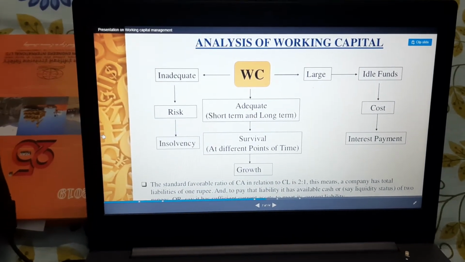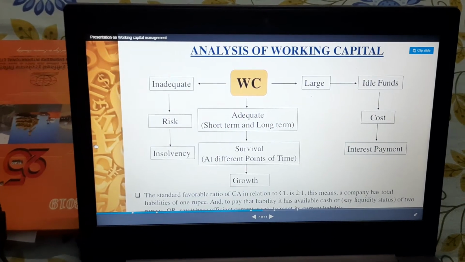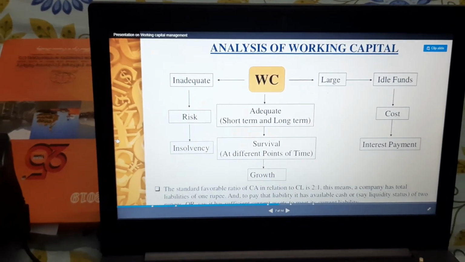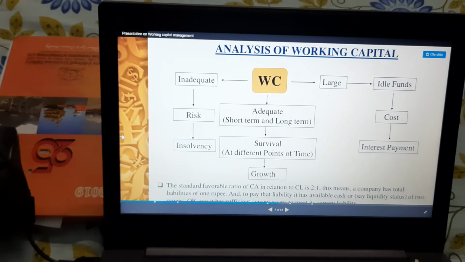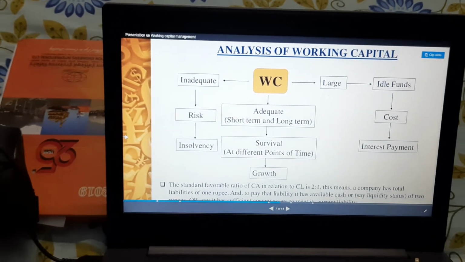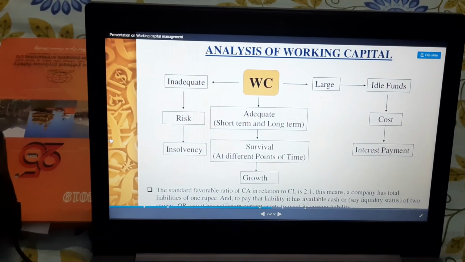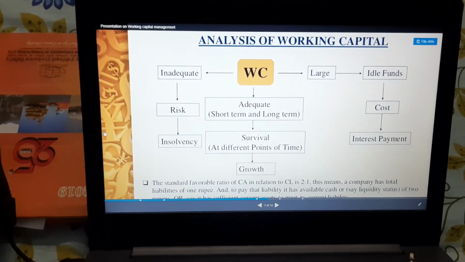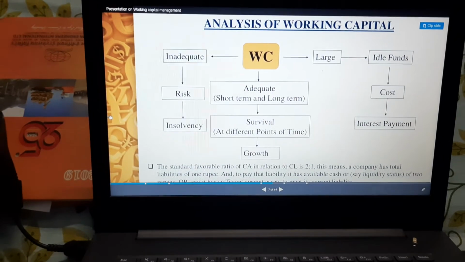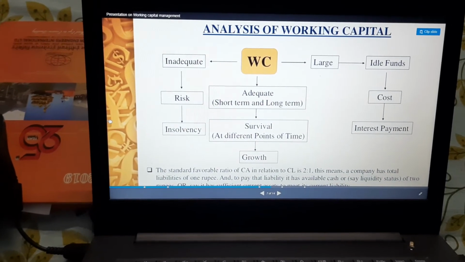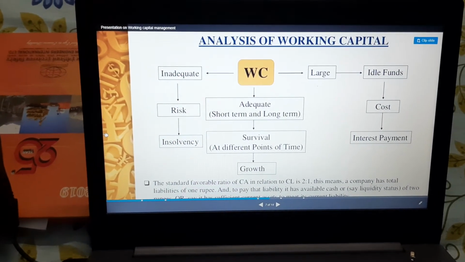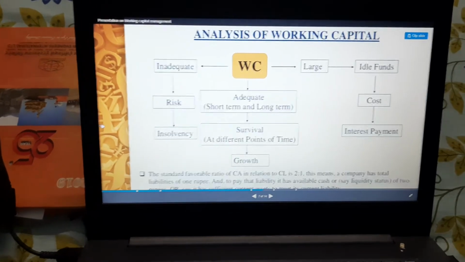So what is the favorable ratio of current assets? Everyone knows it is 2:1. It means the company should have 2 assets and 1 liability, right? So maintaining the optimum working capital is very much essential nowadays, and to maintain it, the current assets should be 2:1, right?